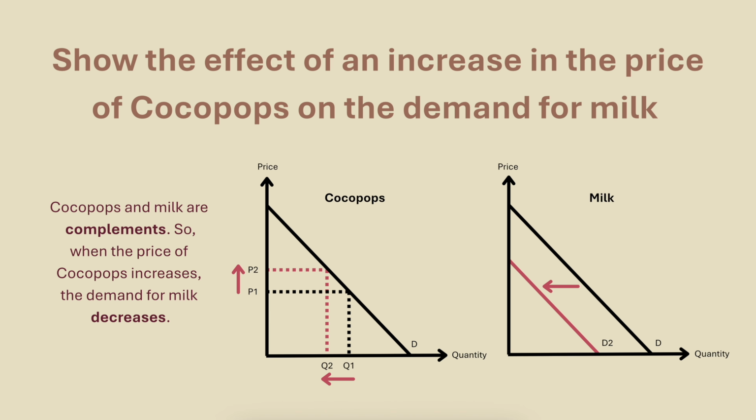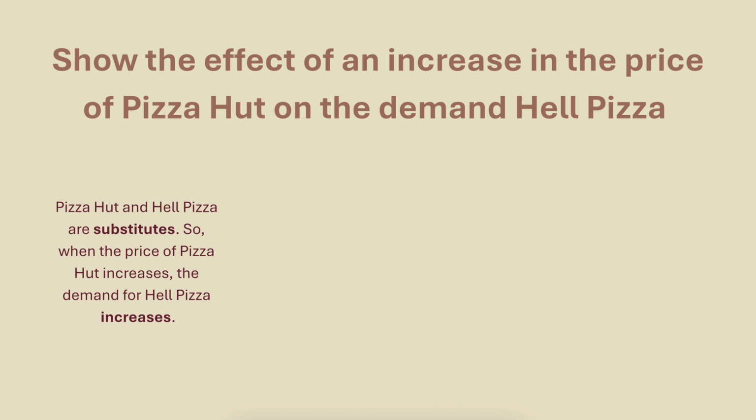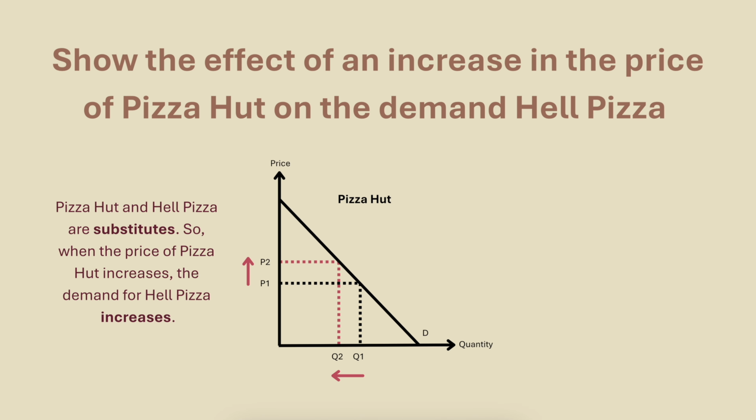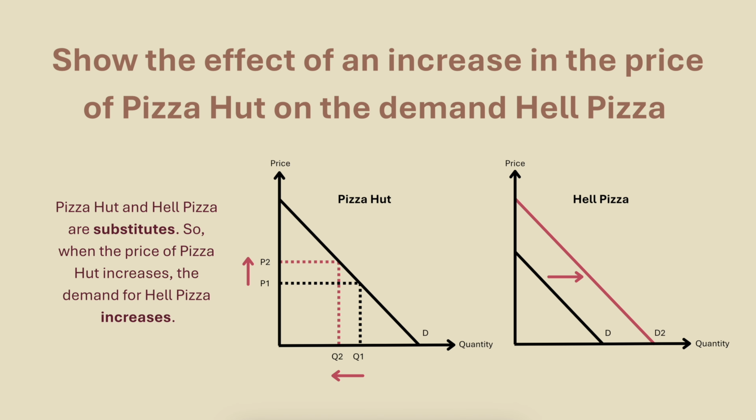Last question now. Show the effect of an increase in the price of Pizza Hut on the demand for Hell Pizza. Firstly, Pizza Hut and Hell Pizza are substitutes. Who would ever buy one pizza from each one at once? So, when the price of Pizza Hut increases, the demand for Hell Pizza increases. If Pizza Hut got more expensive, you'd just buy from Hell. So, we need a graph showing an increase in the price of Pizza Hut and a graph showing an increase in the demand for Hell, with the demand curve shifting to the right.